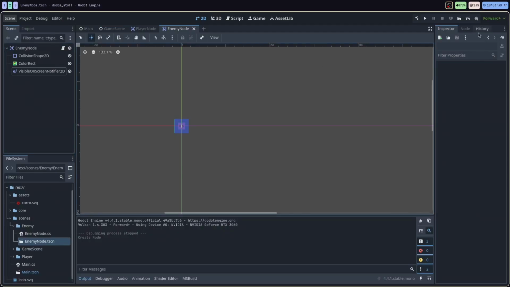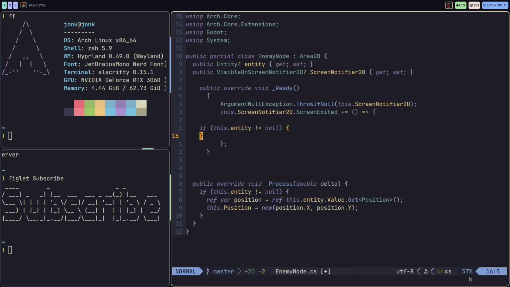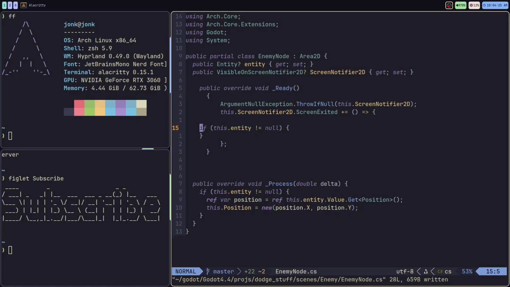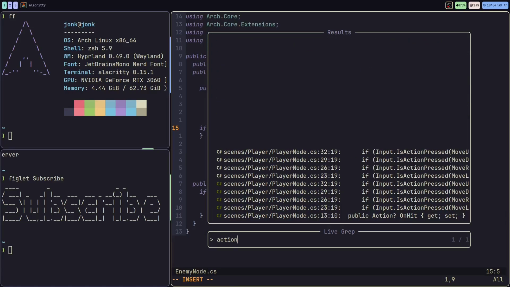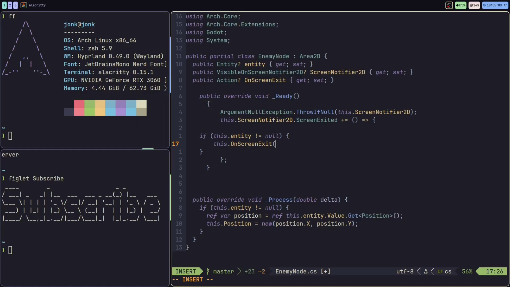Oh, just check that node again. We'll do a throw if null as is tradition because we're setting this in the editor and I want to know if I did not set it in the editor or not. Okay, so if we exit the screen, what do we do? We're gonna call this entity.value. So we're gonna need access to the ECS system to destroy this node. So I'll probably just do the callback. I'll add a property here. We'll call this OnScreenExit. So we're going to use the observer pattern just like before. So if we exit the screen and we have the entity, we'll call our new OnScreenExit callback.